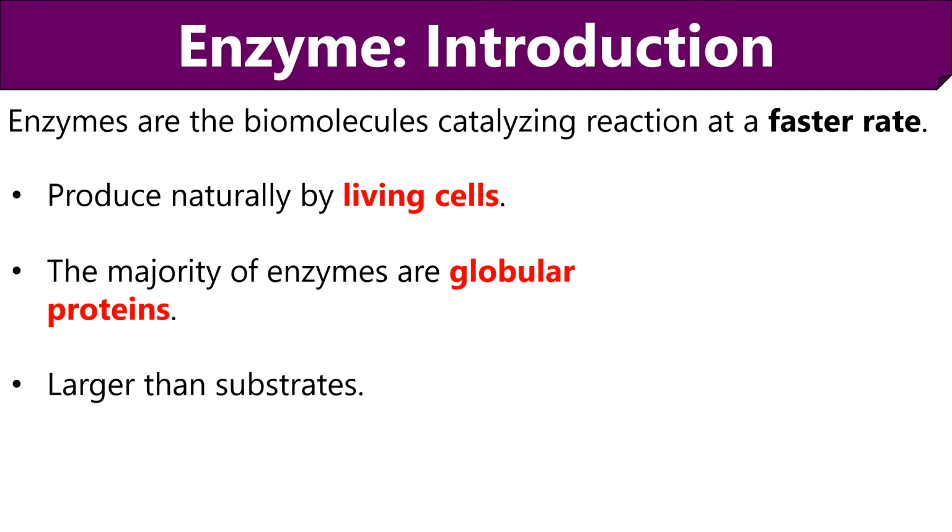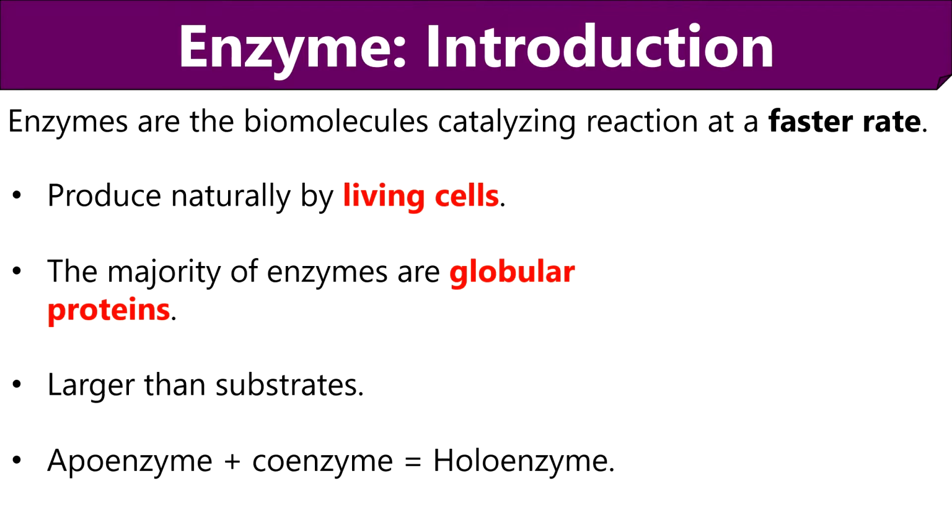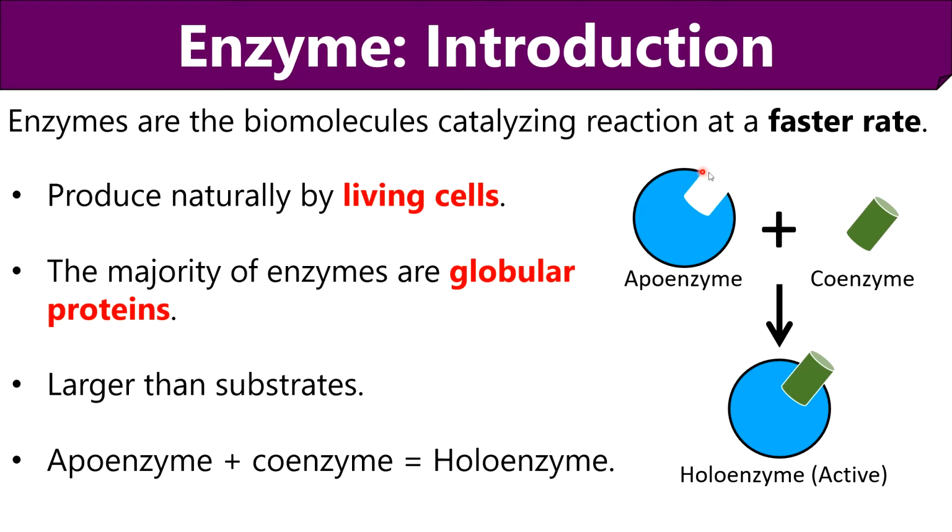The structure of enzymes are much larger than their substrate due to various interlinked polypeptide chains and the presence of specific binding sites. Now these three terms that we could see here, apoenzyme, coenzyme and holoenzyme, are important to study the chemical nature of an enzyme. Apoenzyme is the inactive protein portion of an enzyme.